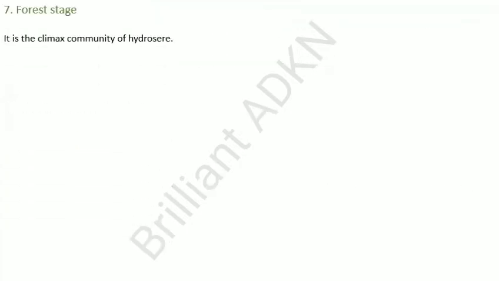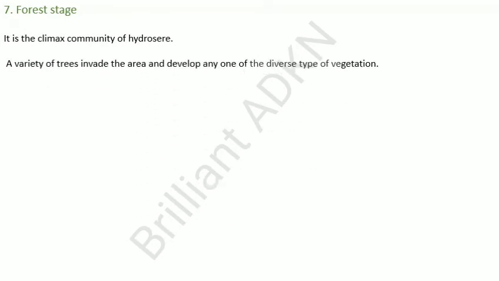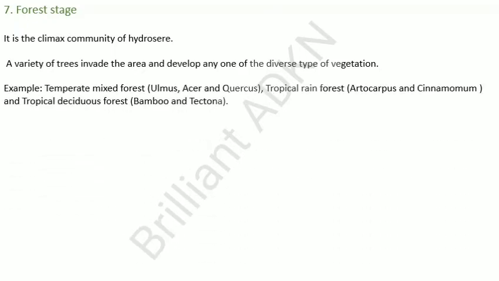Forest stage. It is the climax community of the hydrosphere. A variety of trees invade the areas and develop any one of the diverse types of vegetation. Example: temperate mixed forest, that is Ulmus, Acer and Quercus; tropical rainforest, that is Artocarpus and Cinnamomum; and tropical deciduous forest such as bamboo and Tectona.